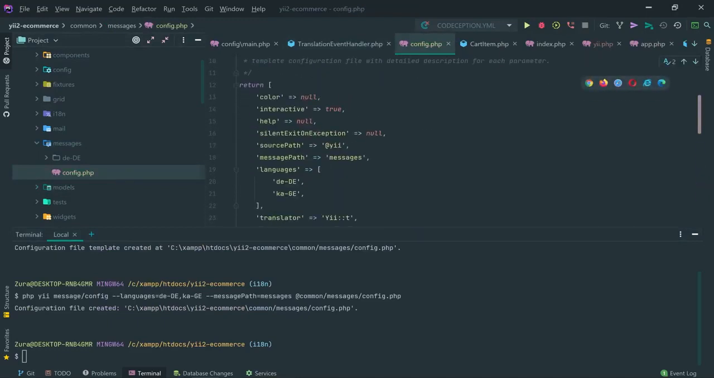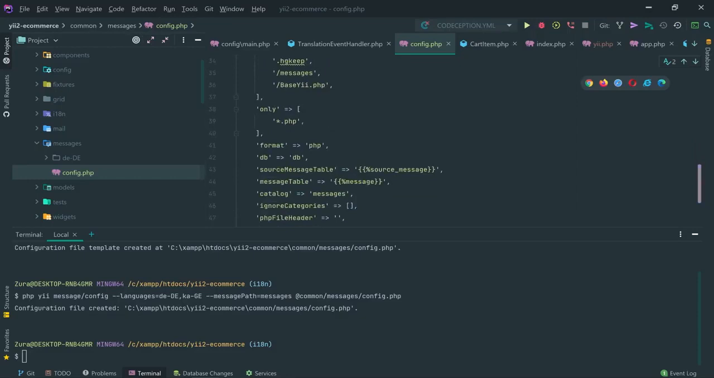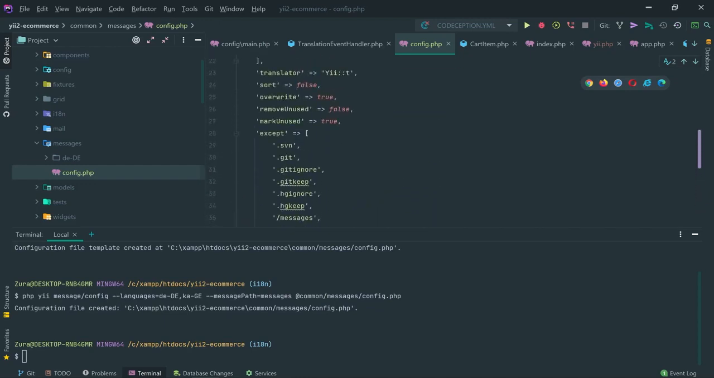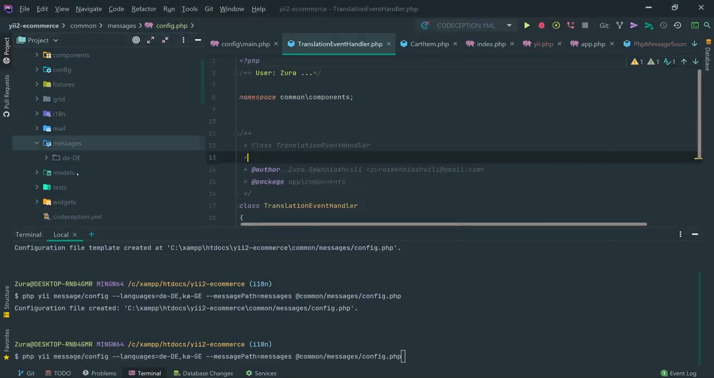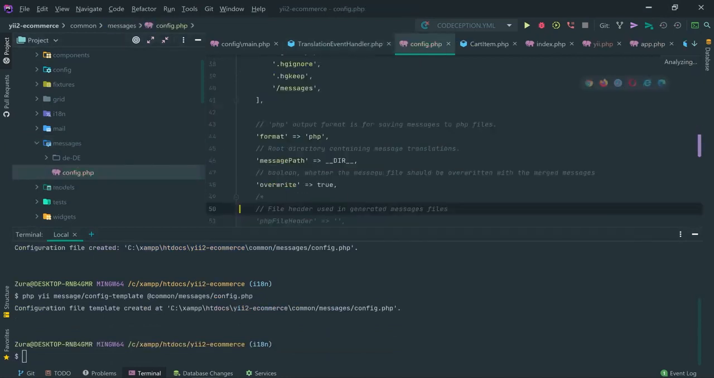So we have the languages. The previous one was a template with a lot of comments right there. We do have colors and interactive and a couple of other options right here, and the format is PHP, and we do have the database configuration as well. So if you just want to generate the file with this type of parameters, you can actually do that. But I like the comments area and everything well explained, so I'm going to go back to the previous generation, and this is how I'm going to have it.